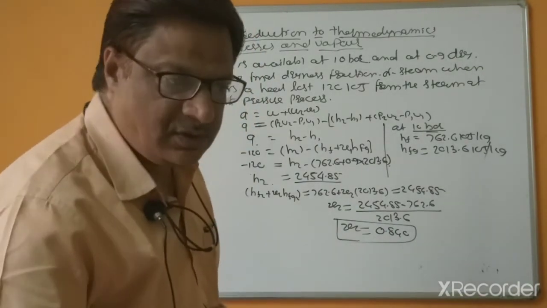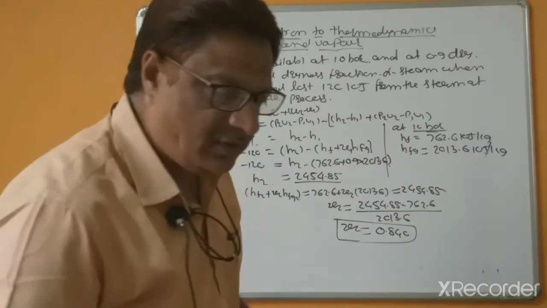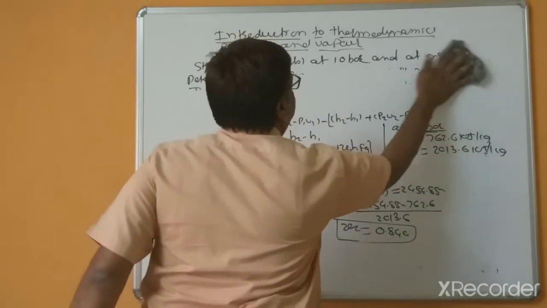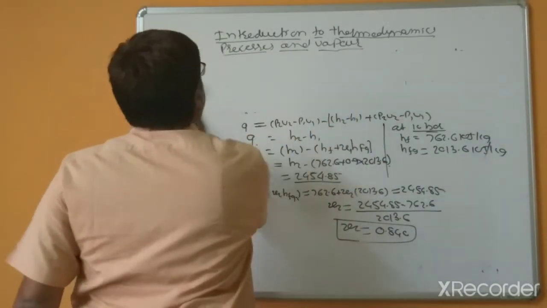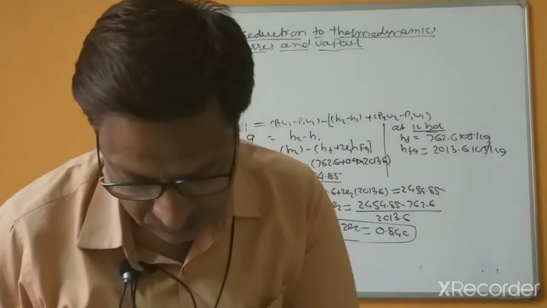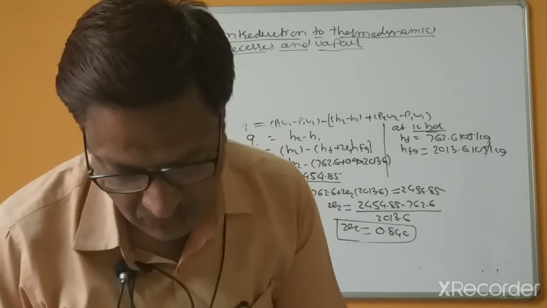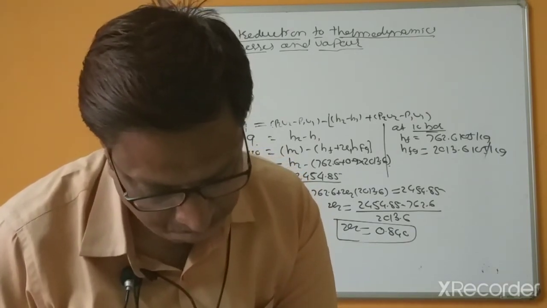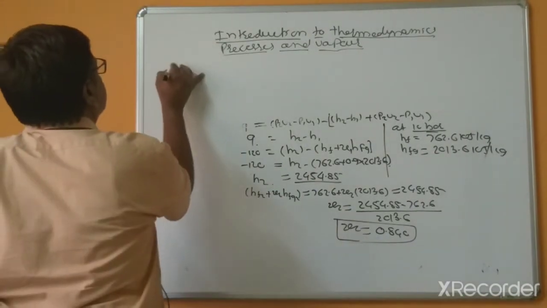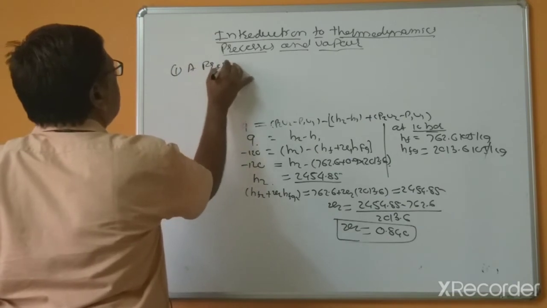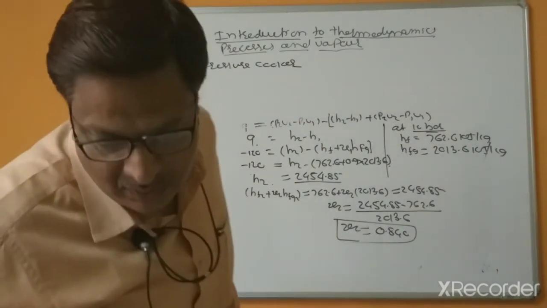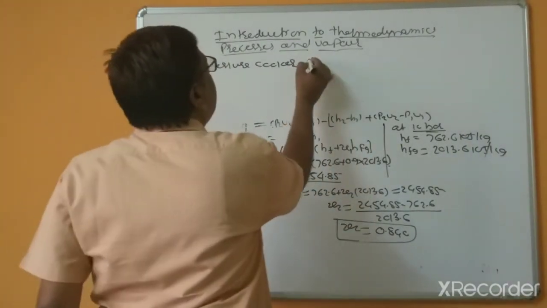So the next problem we will see is related to the constant volume process. A pressure cooker contains steam of given mass.